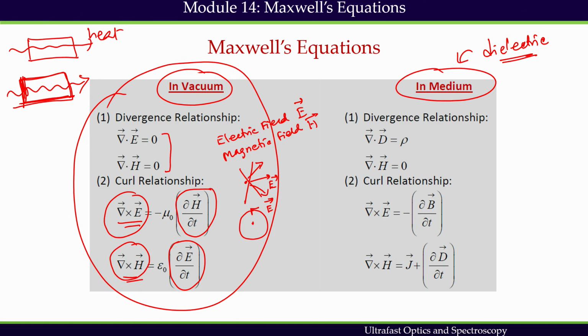Here epsilon naught is called the permittivity of vacuum, and mu naught is the permeability of vacuum.